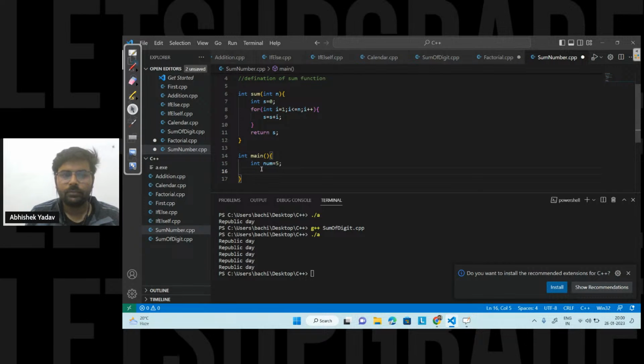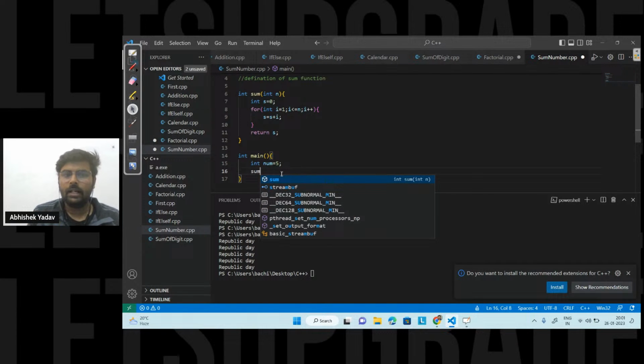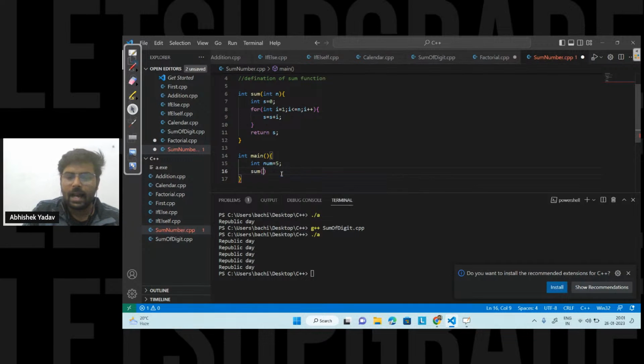After that, I have written the definition of the sum function, right? Now I have to call that sum function. In order to use the code of the sum function, I have to call it. So I need the function name, that is sum. Since I am passing the value int n, I will just pass the value num. This sum function will give me some output, so I will store that output somewhere: int answer is equal to sum of num, right?